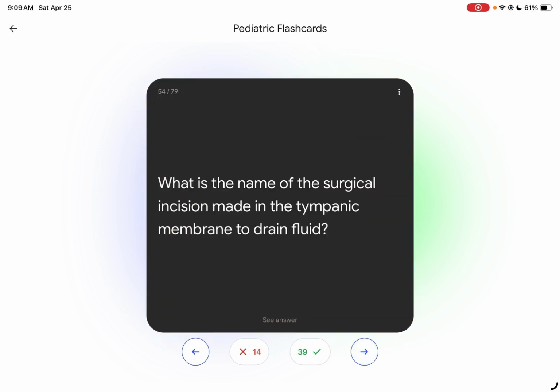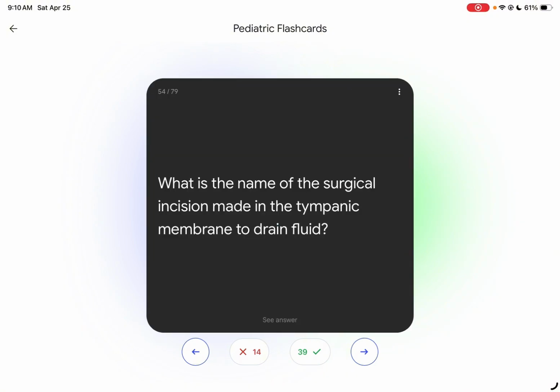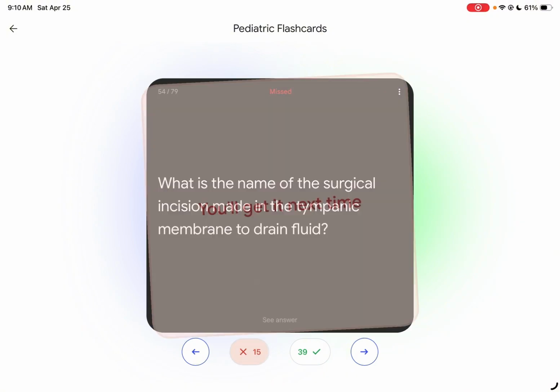What is the name of the surgical incision made in the tympanic membrane to drain the fluid? Tympanostomy? Myringotomy? The surgical incision made in the tympanic membrane to drain the fluid is myringotomy. Tympanostomy is to keep it open.